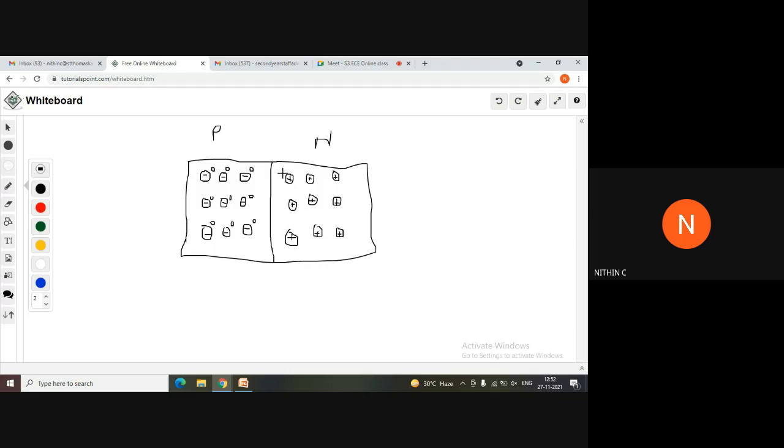These are round shaped. I'm drawing the electrons over here, just give dots. So on the N side, you will have electrons, and on the P side, you will have holes.